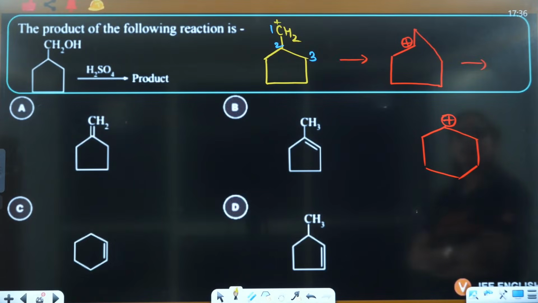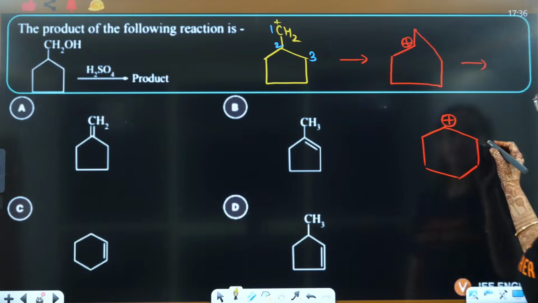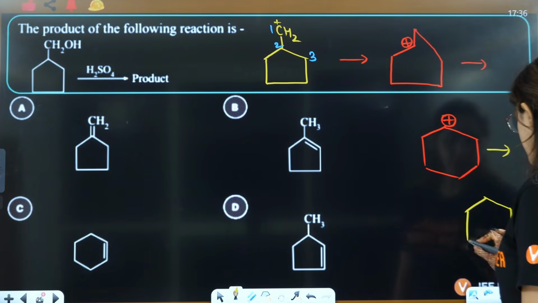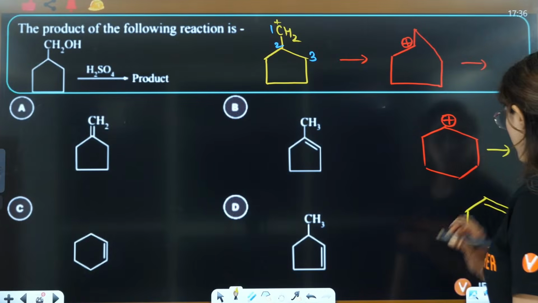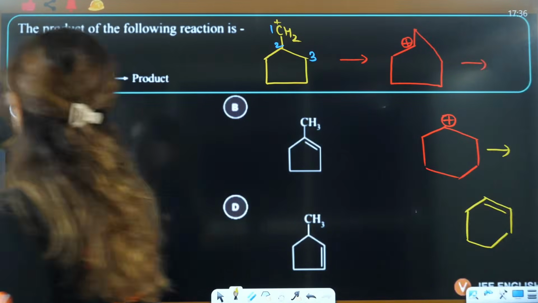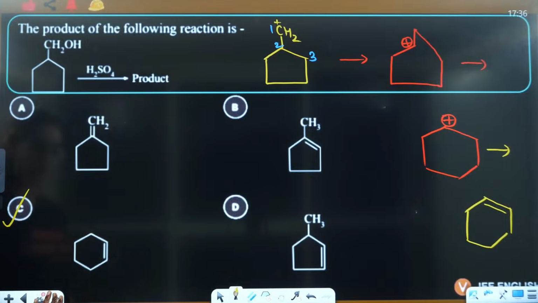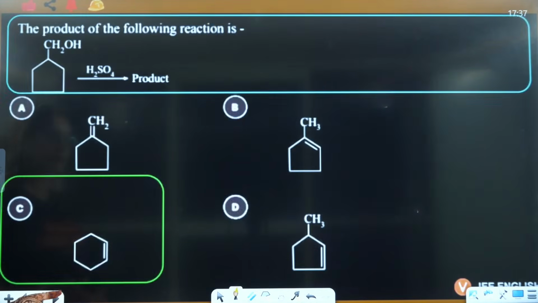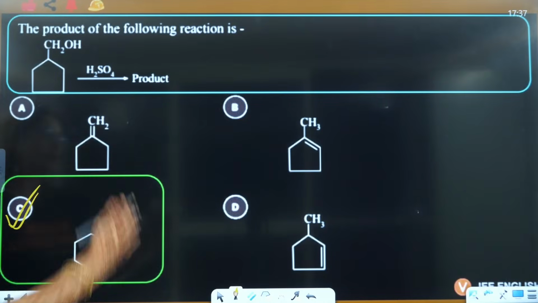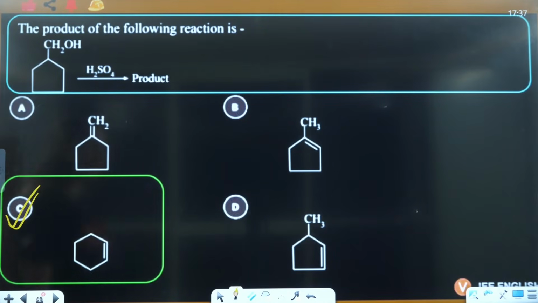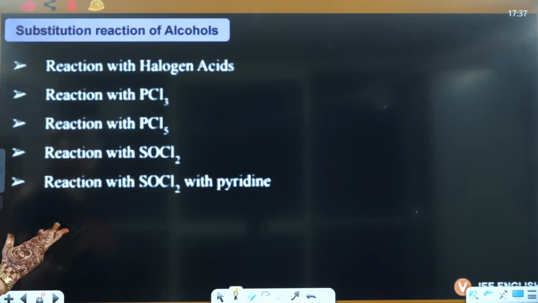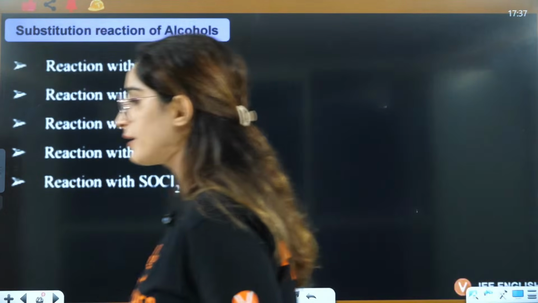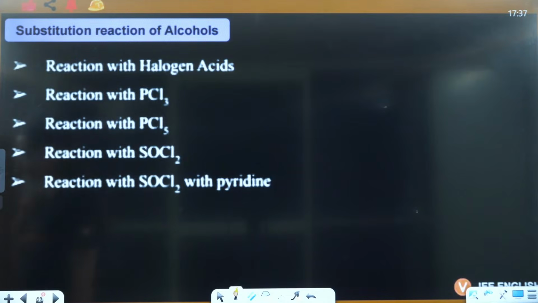Yes. Now this is beta, this is beta. From there you can have the formation of this particular bond. That is, C will be the correct answer in that case. So the answer will be C. It is the ring expansion only that we did here, from the carbocation.